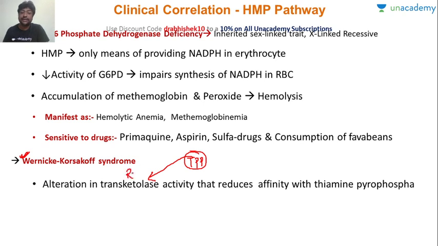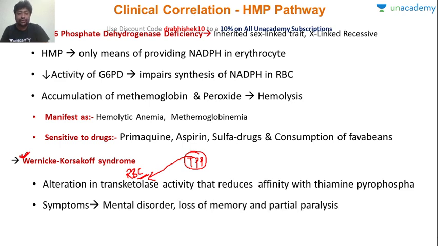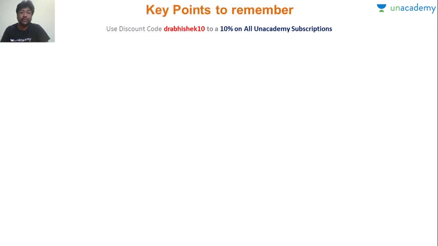So this was again an AIIMS question. How do we measure the level of thiamine pyrophosphate activity? It is by the transketolase activity in the RBC. And again, in Wernicke-Korsakoff syndrome, because this transketolase activity is not happening, there will be mental disorders, loss of memory, and partial paralysis. So these are the 2 clinical correlations.